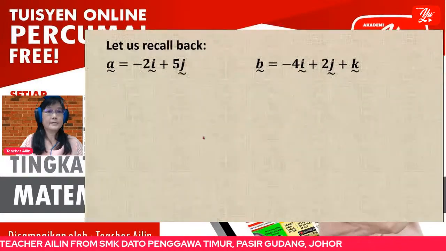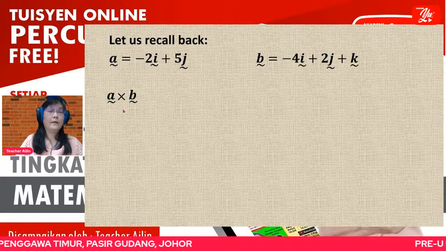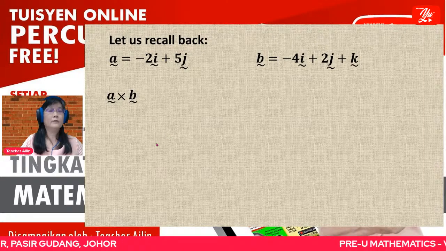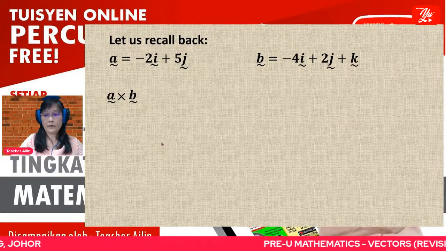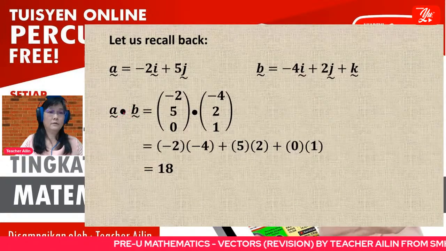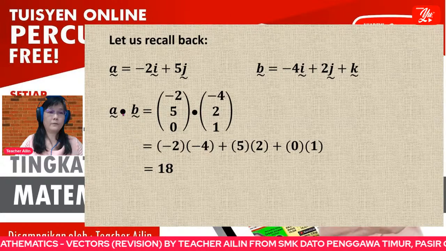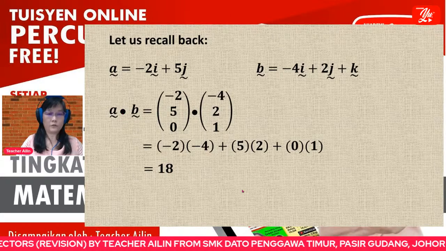Then next, we look at the vector product. For the scalar product, remember, we must use the dot. Don't use the wrong symbol. The dot is the scalar product, or we call it the dot product.